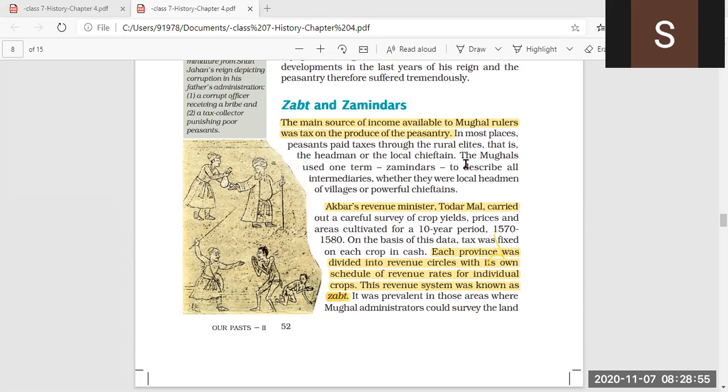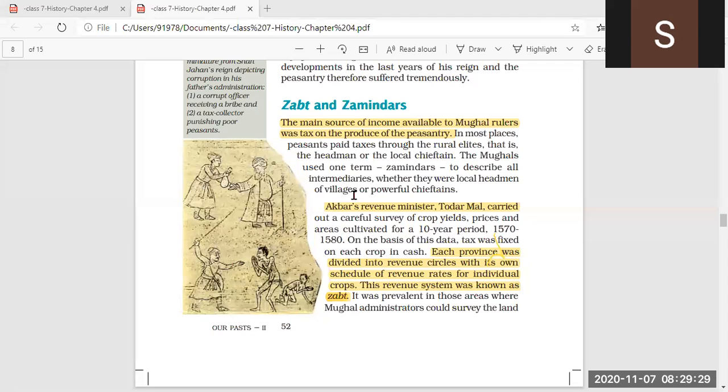Rural elites means village rich class people, the village headmen, or local chieftains. They could collect taxes from the peasants according to whatever they had produced on their fields, and they had to give it to the Mughal rulers as a tax.